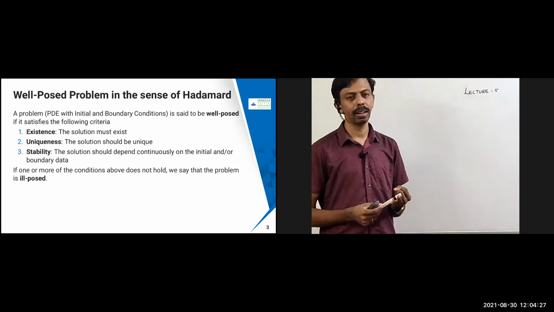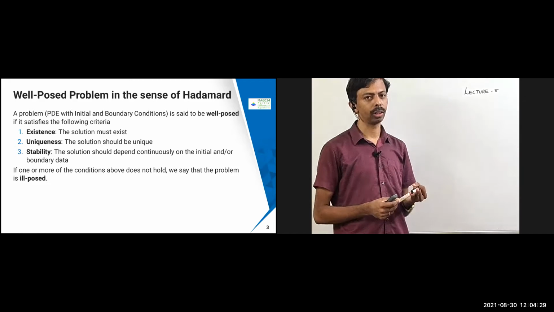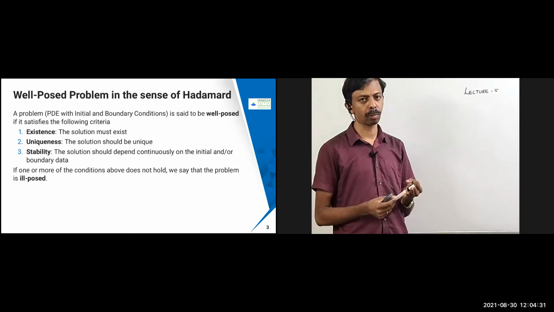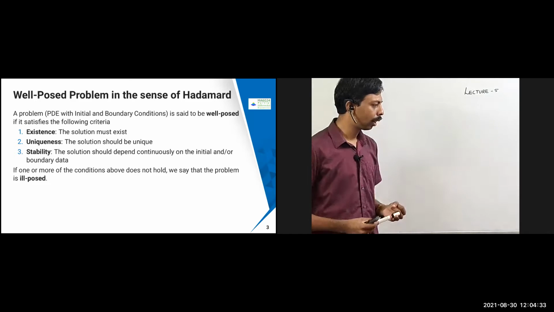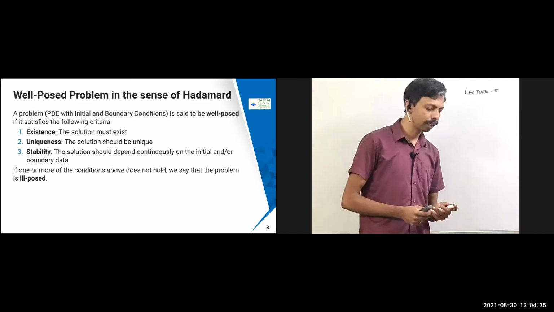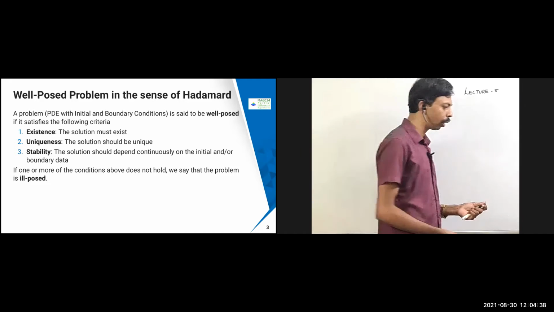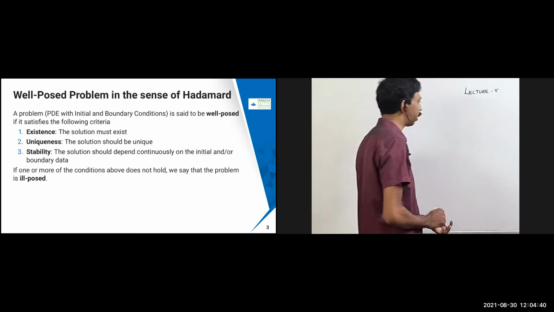The second condition is that the solution must be unique. You should not have more than one solution; the solution must be unique according to the conditions given. The third thing is stability, which means the solution depends continuously on the initial and boundary data.